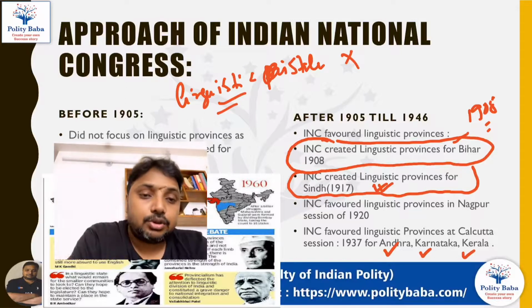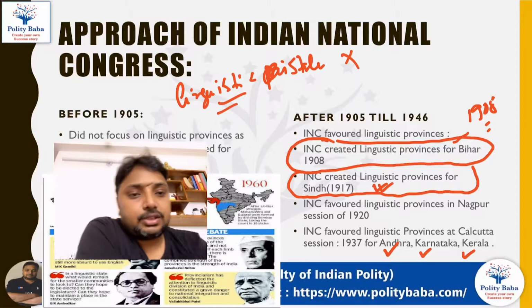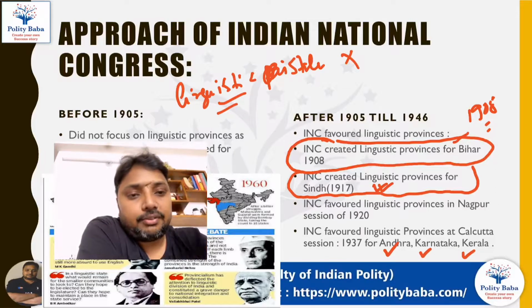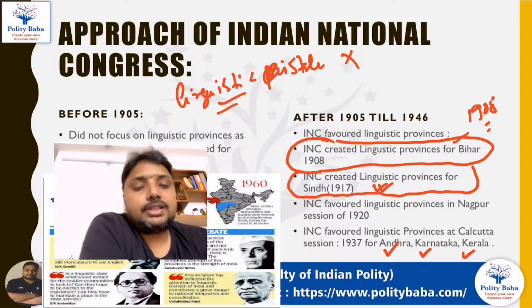But the same Congress, you will see later, after 1947 will make a U-turn, and will not be in favor of creating linguistic based states. So what is the point here?